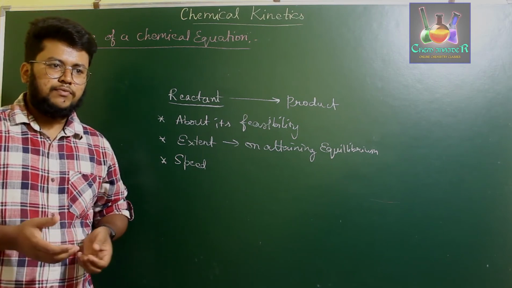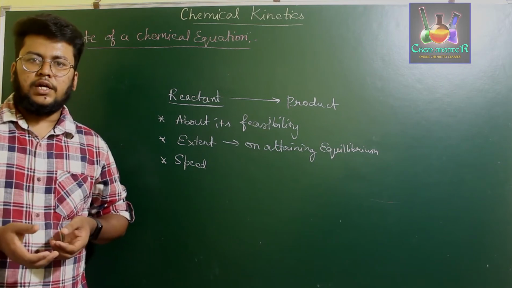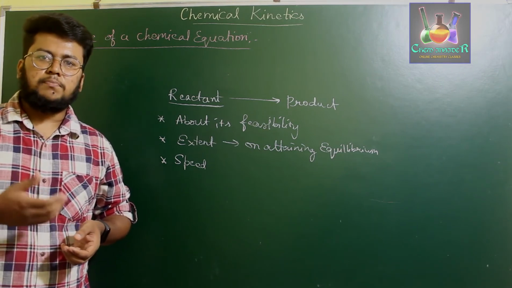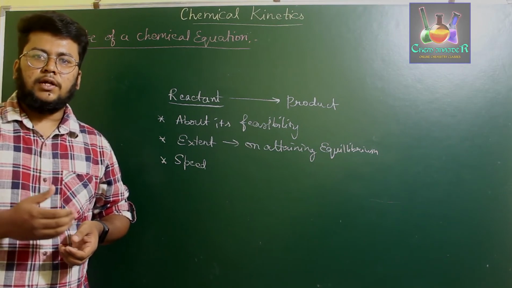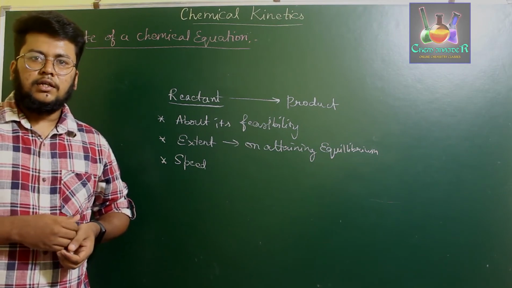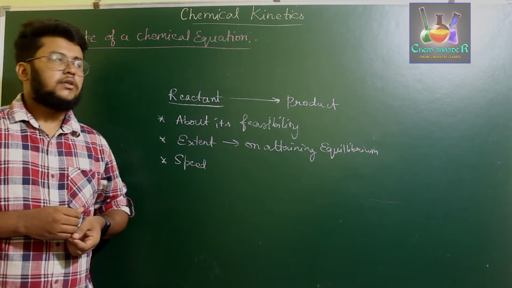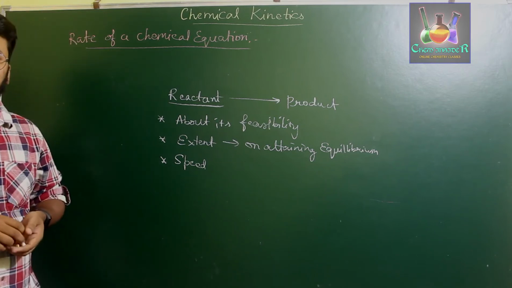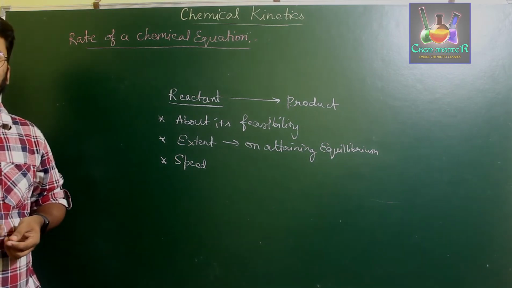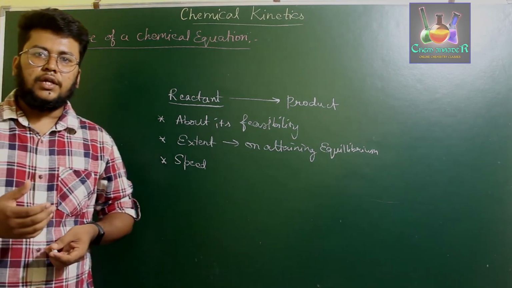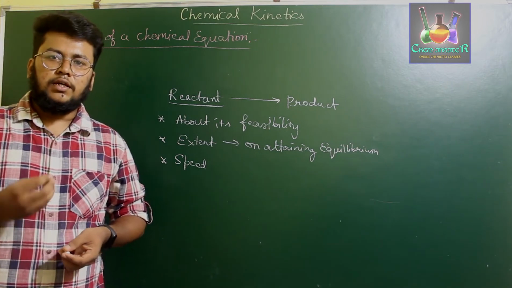So almost all of the reactions will not be taking place at the same speed. Therefore, if you have to classify those reactions depending upon the speed at which they are happening, that concept is studied under the topic called rate of chemical reactions or the rate of chemical equation. So how do we calculate the rate of a chemical equation?